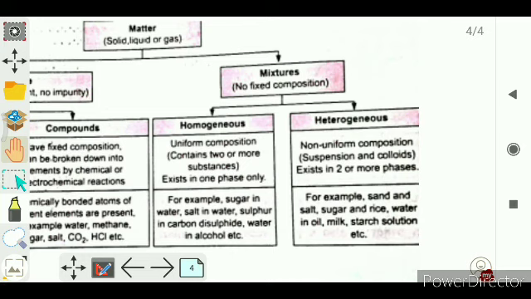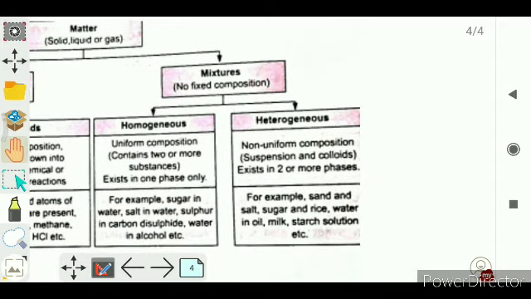And heterogeneous mixtures are those mixtures whose composition is not uniform, right? And they have two or more substances. Clear? Examples of homogeneous mixtures are air, alloys, and mixtures of miscible liquids.